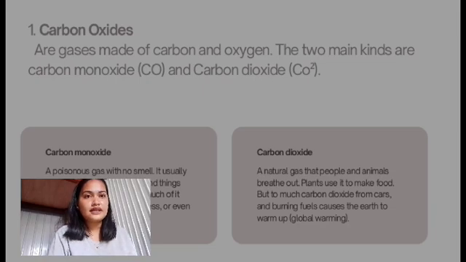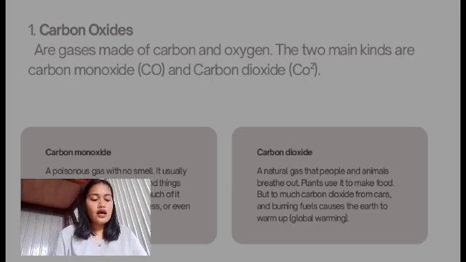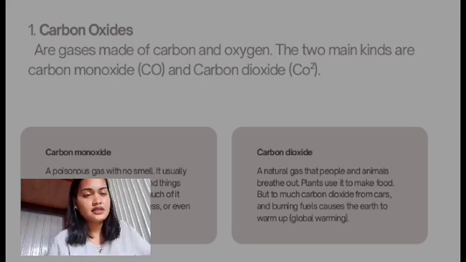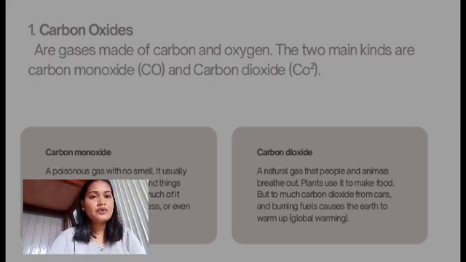So carbon dioxide is a colorless and odorless gas made up of one carbon atom and two oxygen atoms. And also, plants use carbon dioxide during photosynthesis to make food and release oxygen, which is important for life on Earth. An example of carbon dioxide is when you drink a soda: the bubbles inside are carbon dioxide gas. And those are the two main kinds of carbon oxides.